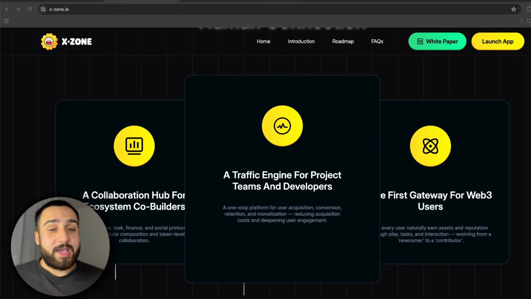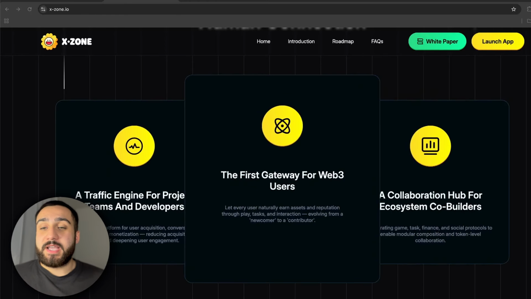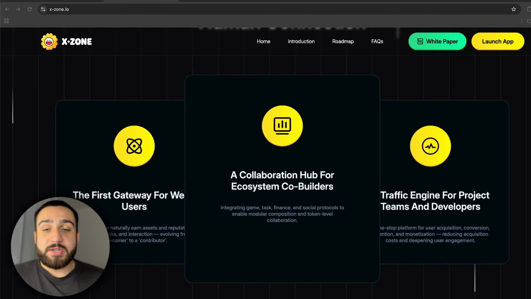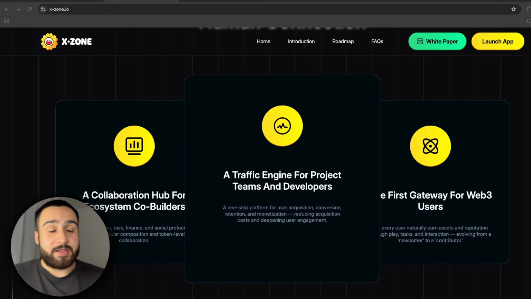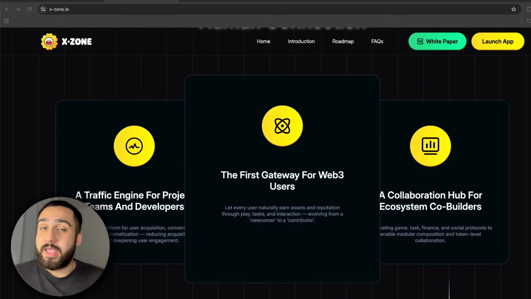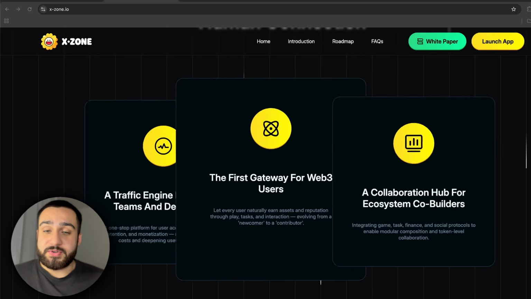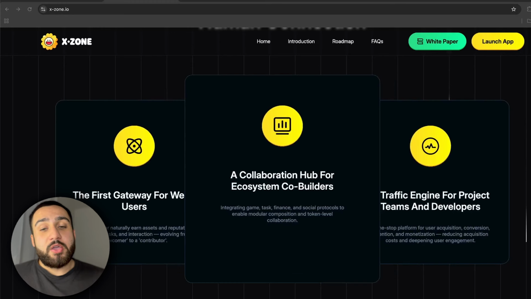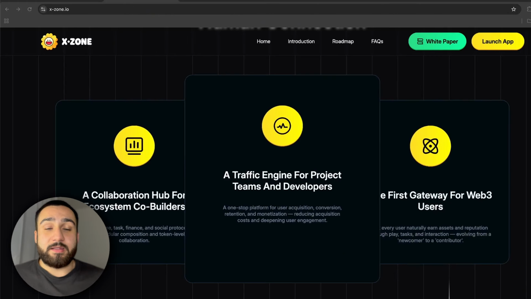The team behind XZone is building what they call the first gateway for Web3 users. Their goal is to make every person, not just investors or developers, an actual contributor to the ecosystem, which is a really cool thing. Here users can earn assets and reputation simply by playing, completing tasks, and interacting with other people. Over time, you evolve from being a newcomer to becoming a valued participant in the network.